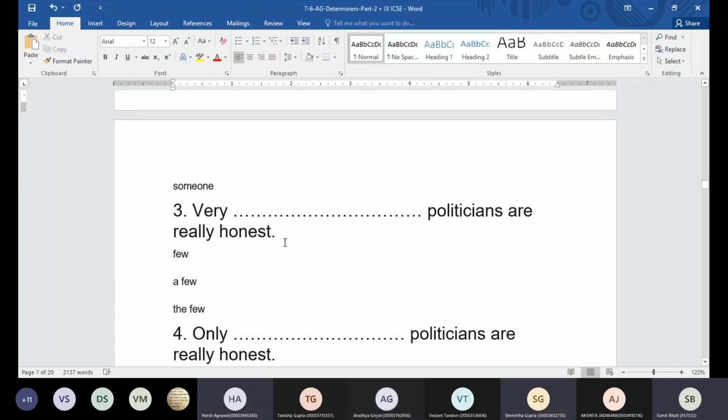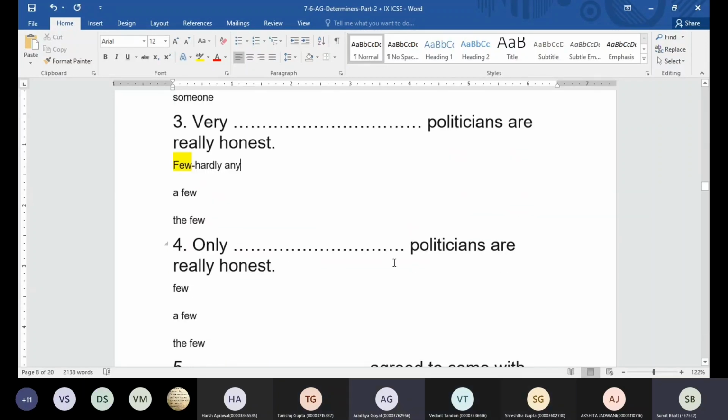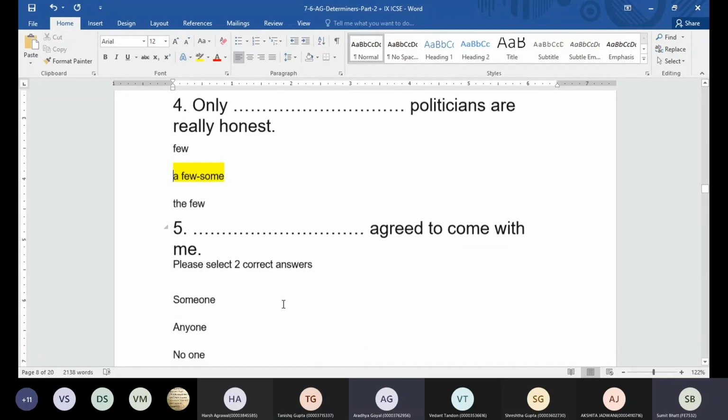Very few dash politicians are really honest. Few. That means what are we referring to? Some or hardly any? Hardly any. Only dash politicians are really honest. Only a few. That means yes.